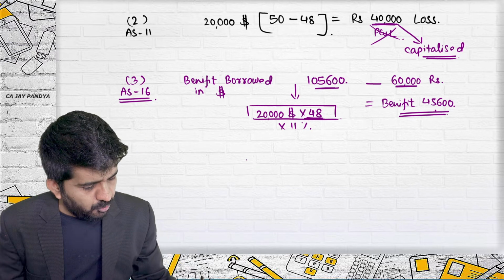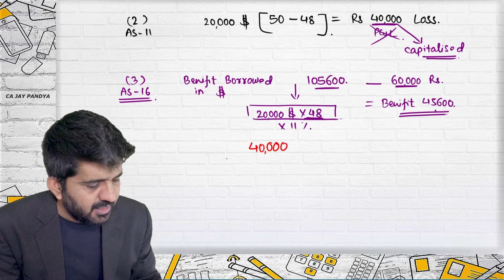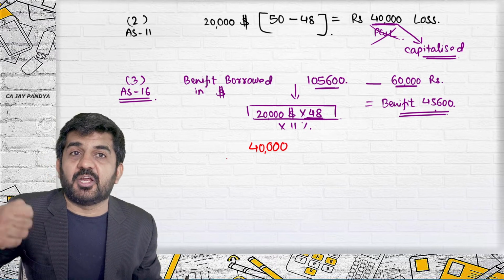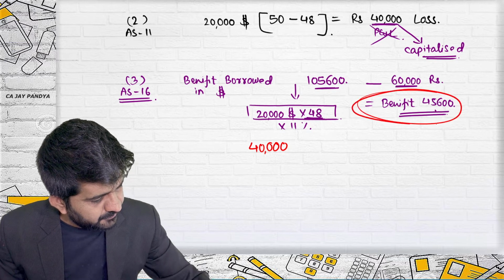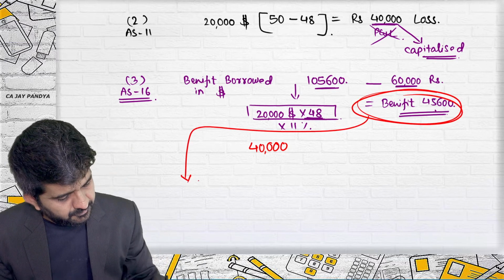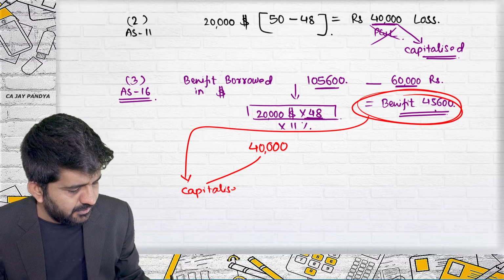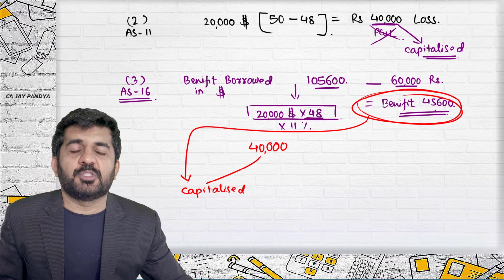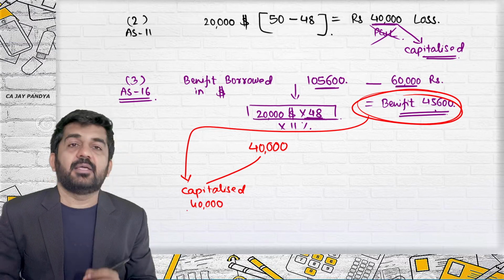I'm talking about this 40,000. Try to concentrate. 40,000 as per AS 11 was to be transferred to the P&L account. But if this figure can be capitalized, what is this figure? 45,600. So out of this, 40,000 can be capitalized.